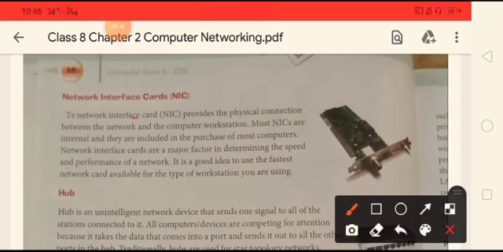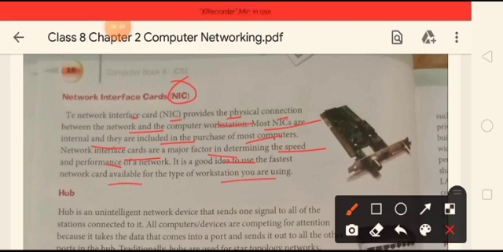The network interface card, NIC, is the short form, network interface card. It provides a physical connection between the network and the computer workstation. Most NICs are internal and they are included in the purchase of most computers. Network interface cards are a major factor in determining the speed and performance of a network. It is a good idea to use the fastest network card available for the type of workstation you are using.